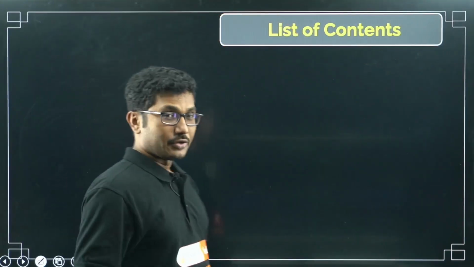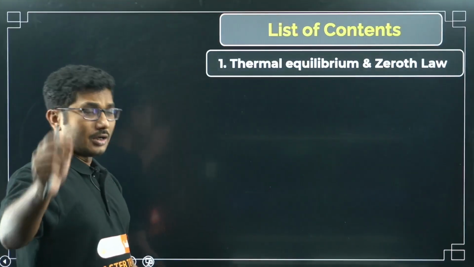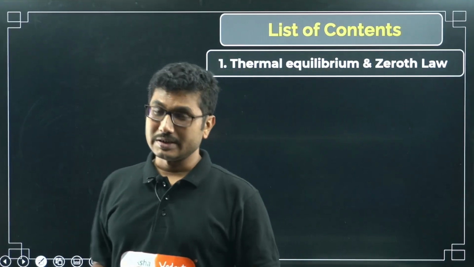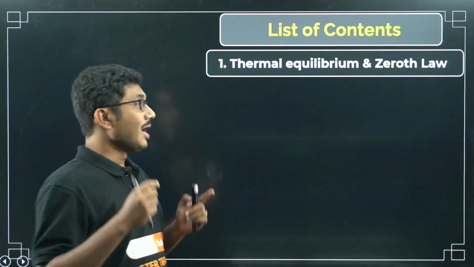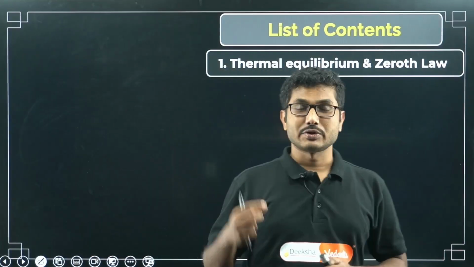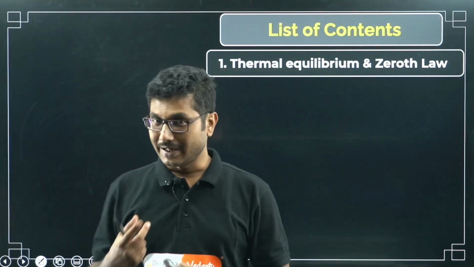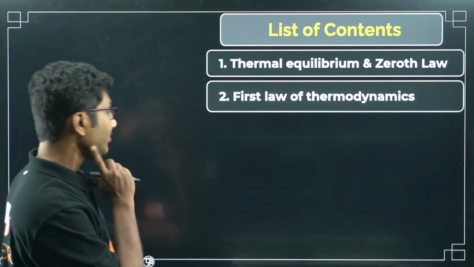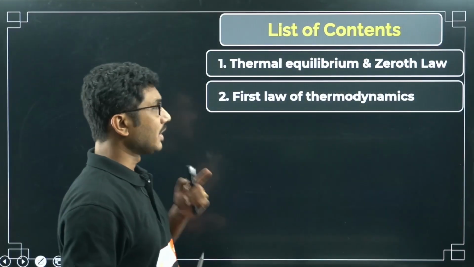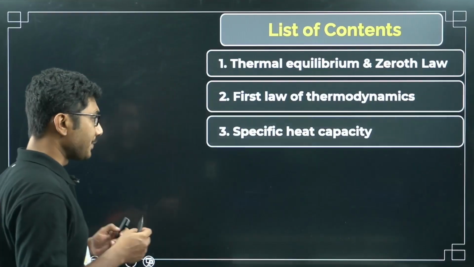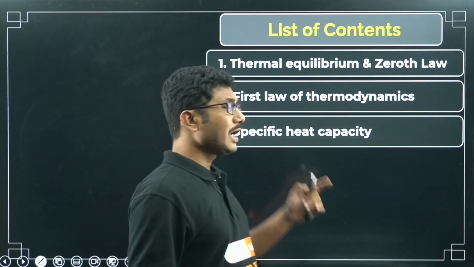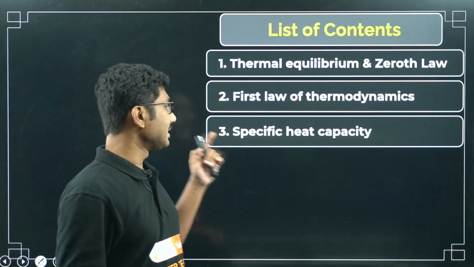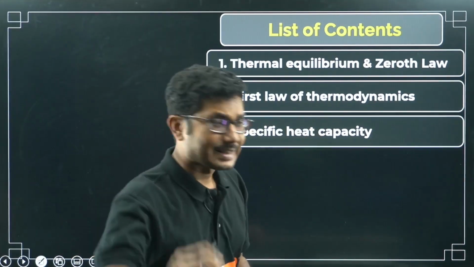So let's start with today's topic list, what all we are going to discuss. Don't be afraid, we are not going to discuss every detail, every theory from these concepts. We are only going to discuss the important gist of every concept, so that you are ready for your KCET exam. First we are going to discuss thermal equilibrium and zeroth law. Then we will discuss the first law of thermodynamics. Then we will discuss specific heat capacity. We have discussed heat capacity in our previous chapter, but that was general heat capacity. This is specific heat capacity for gases only.